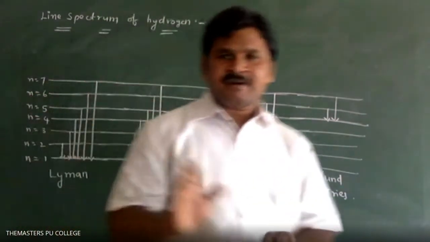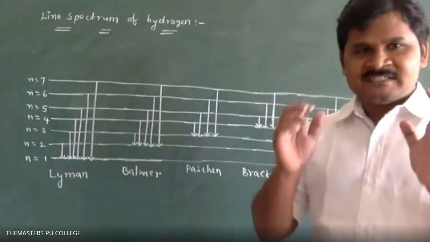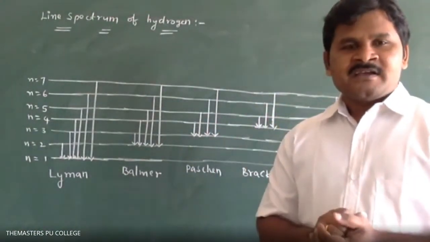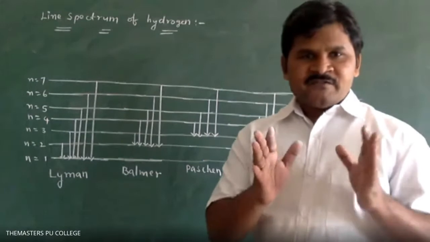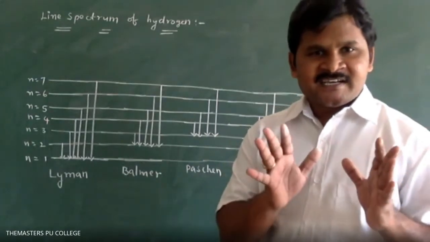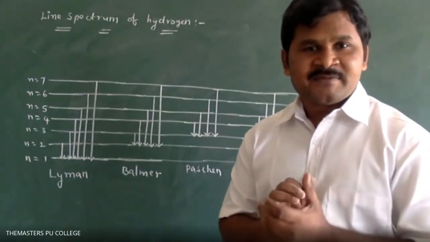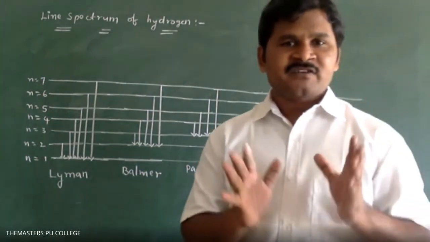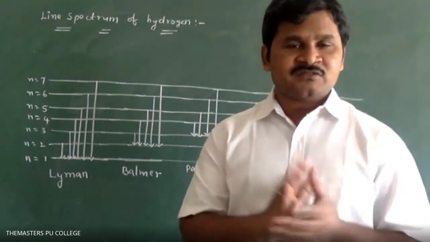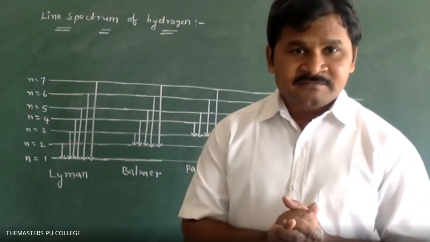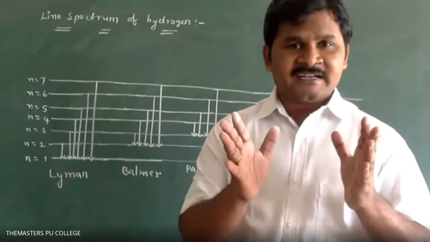Here, some key points you have to remember that I will say again. Suppose you heat hydrogen gas in a discharge tube, what happens first?